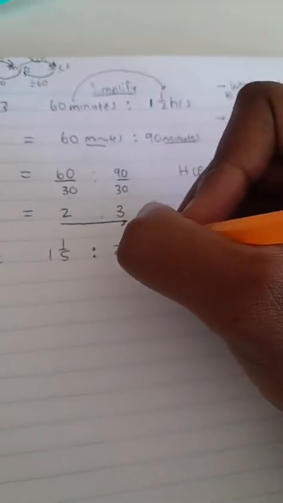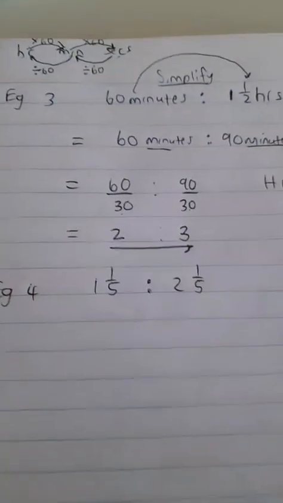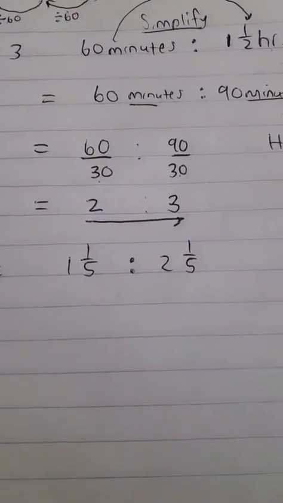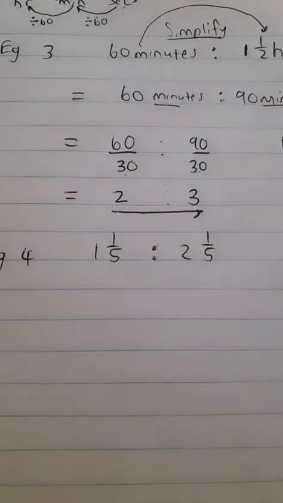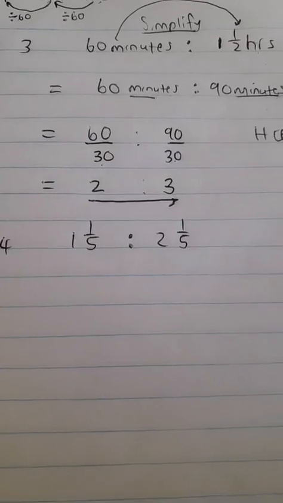Example 4. These examples are all different and unique in their own way, and the reason I'm doing that is so that I can expose you to the different scenario types that you can get when you are asked to simplify a ratio.